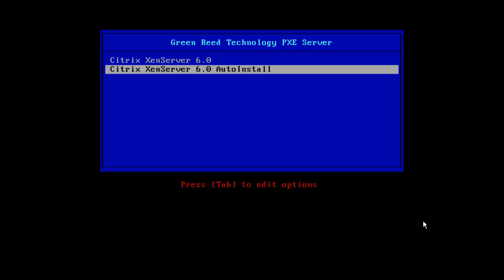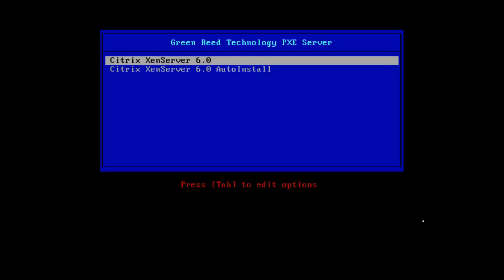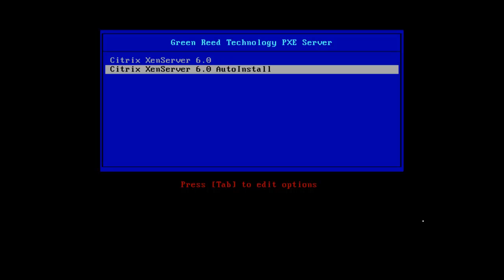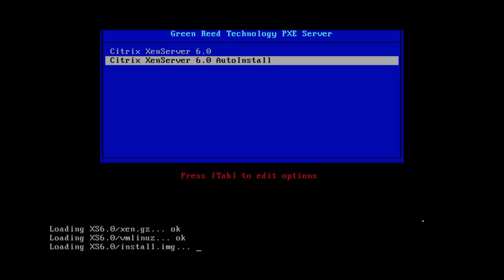Alright, let's jump into it. At this point, we've booted our machine via Pixie, and we've connected to our Pixie server, so now we're presented with our boot menu. We're going to go ahead and select the auto install option that we've gone ahead and configured. So at this point, it'll begin booting Xenserver.